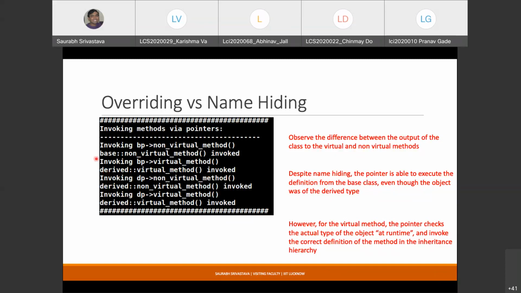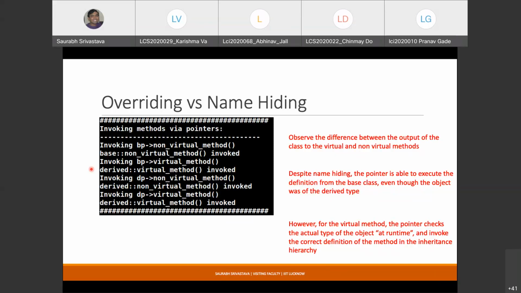This particular line is the difference between overriding and name hiding. Why? Because if the function has been overridden, it doesn't matter the kind of pointer you are using to access it. At runtime, the implementation will be able to differentiate between the types of objects that are there.